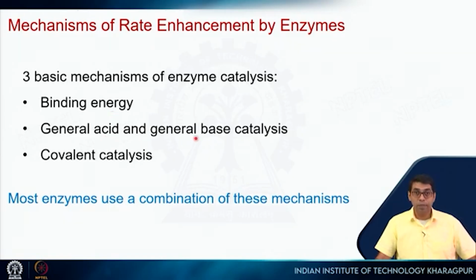Then there is general acid-base catalysis, which I will discuss, and also covalent catalysis. It turns out that most enzymes will not use only one of these three. They will actually use a combination of these, at least two, to get these rate enhancements. The ones which you see have more than 10 to the power 10 will most probably use all three.